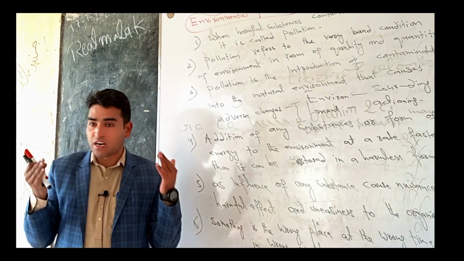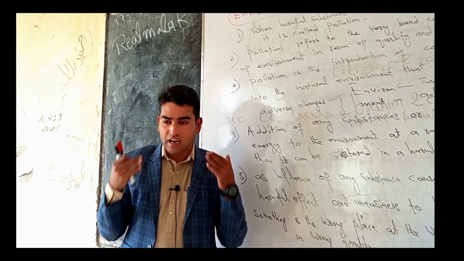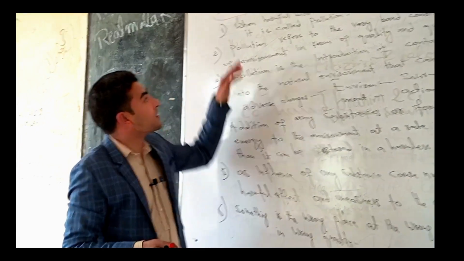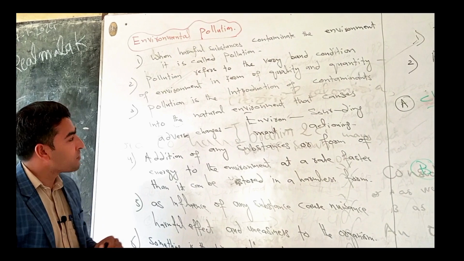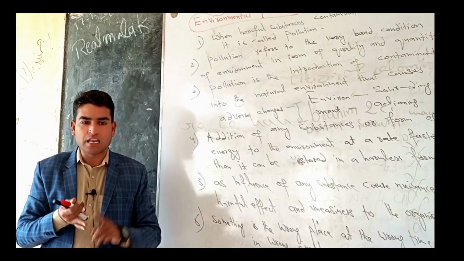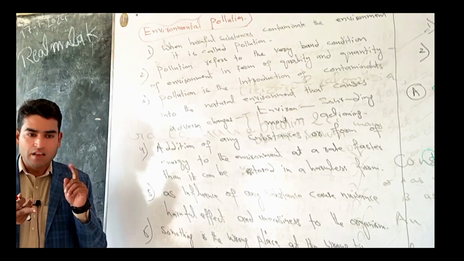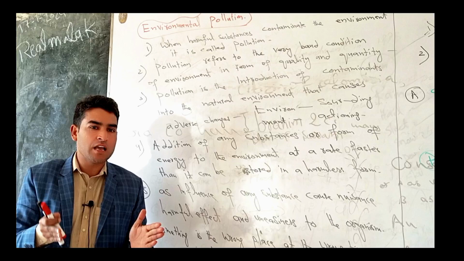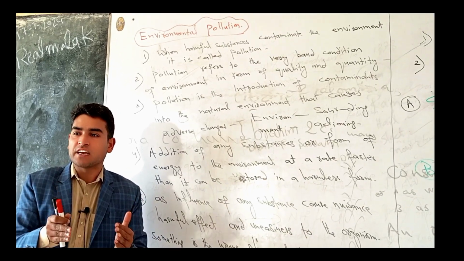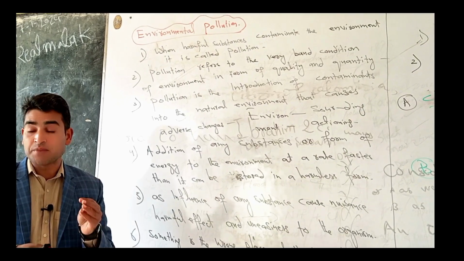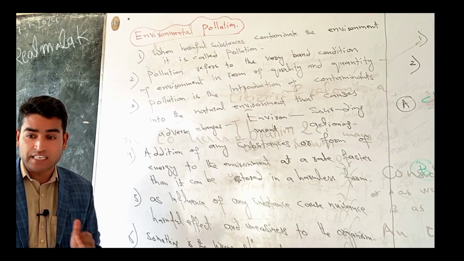So anything which is surrounding us is known as environment, or anything which is external to all living organisms is known as surrounding. Then what is pollution, or what is environmental pollution? Any undesirable change in the physical, chemical, biological characteristics of the air, land and water which affects human lives, or affects the health of other living organisms, is known as environmental pollution. This definition was given by Odum in 1971.